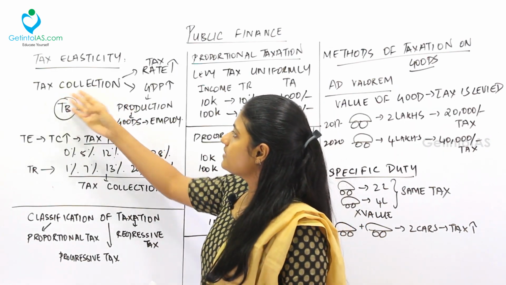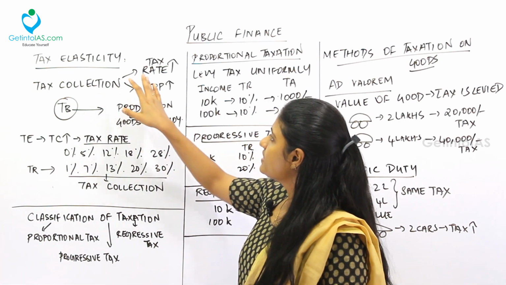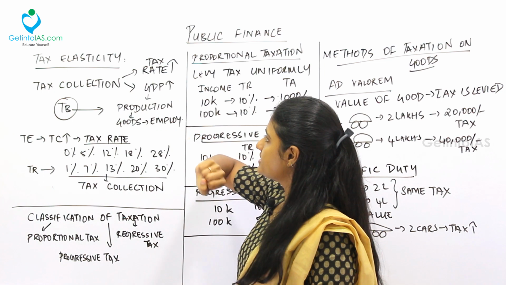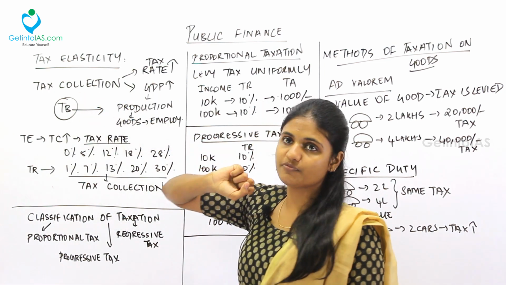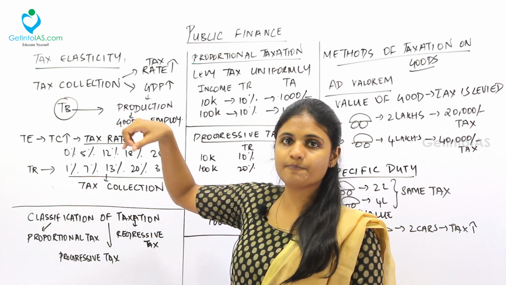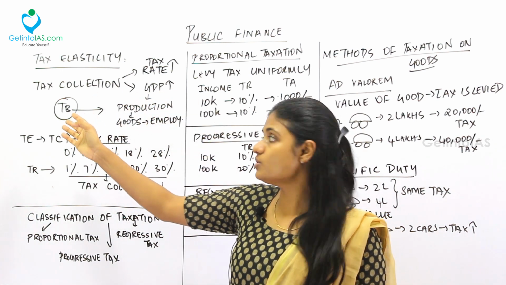See, the tax collection of the government will increase in two variants. The first one is the tax rate. When the tax rate increases, the tax collection will increase. Second one is the GDP. We already saw about this in the tax buoyancy, right? So when the GDP increases, the tax collection also will increase.